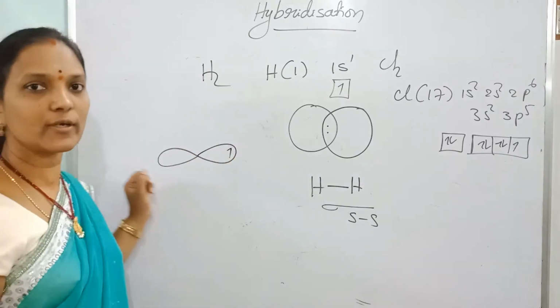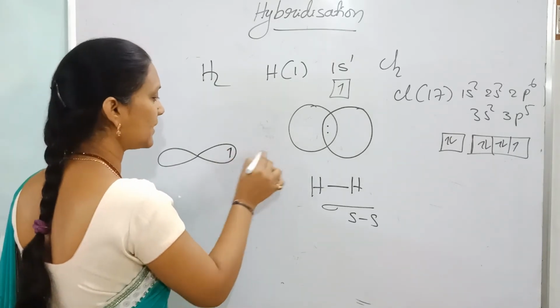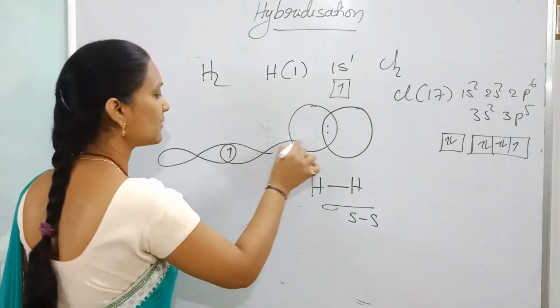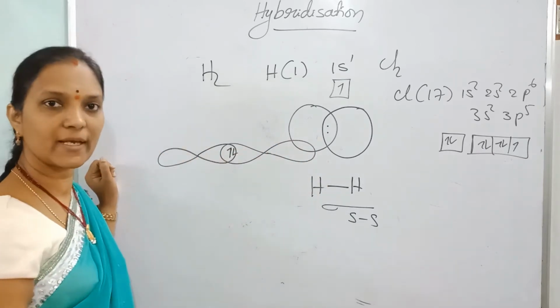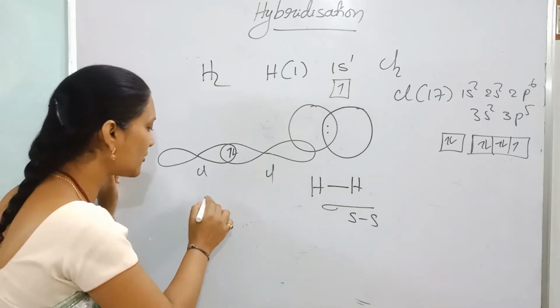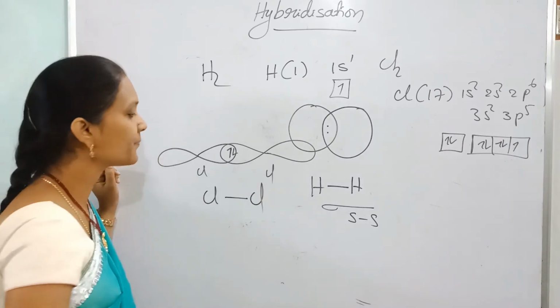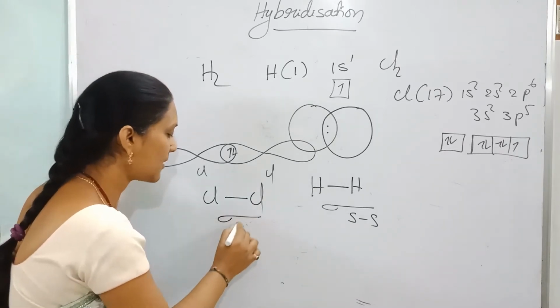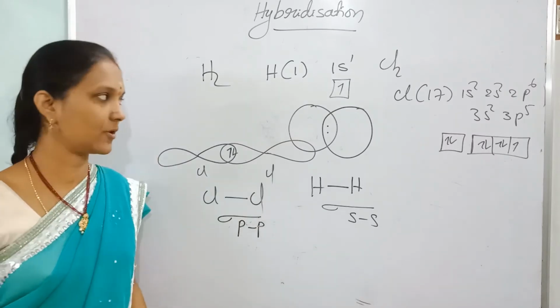Another chlorine also has an unpaired electron in a p orbital. The p orbital with the unpaired electron overlaps with the p orbital with the unpaired electron of the other chlorine. Then sharing of an electron pair takes place between the two chlorine atoms. The bond formed between the two Cl is one sigma bond, a sigma p-p bond.